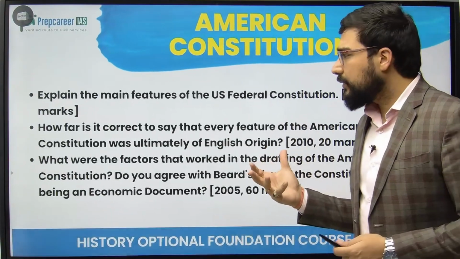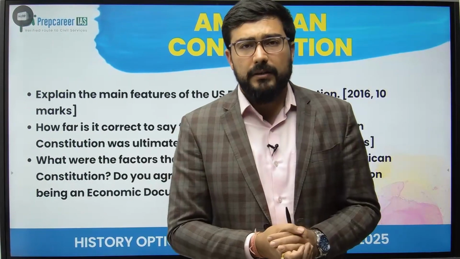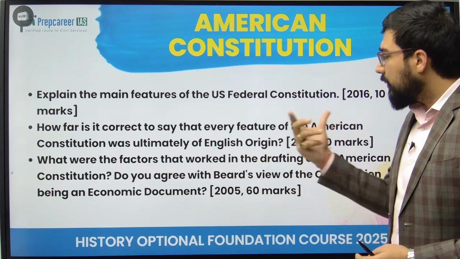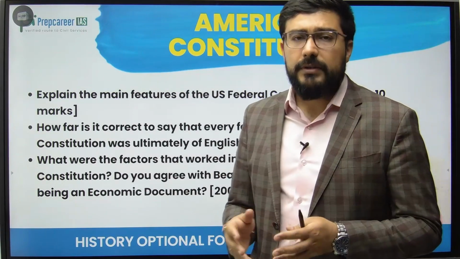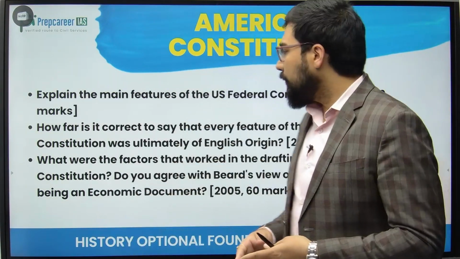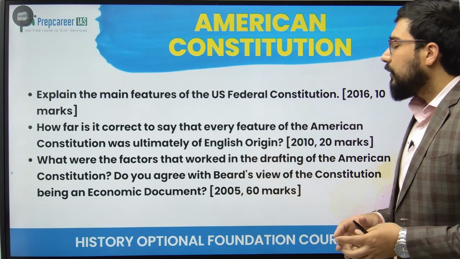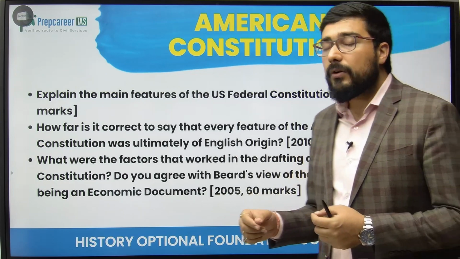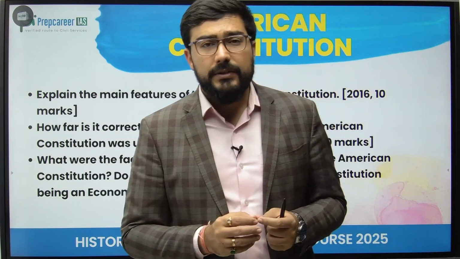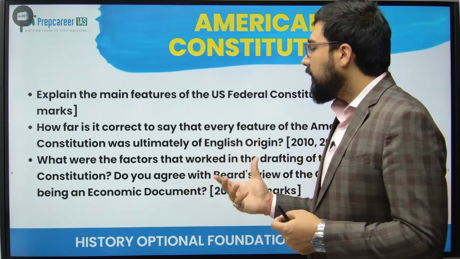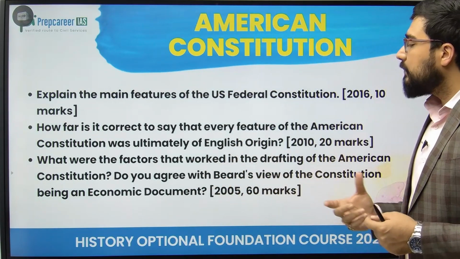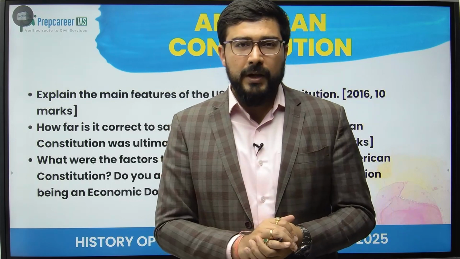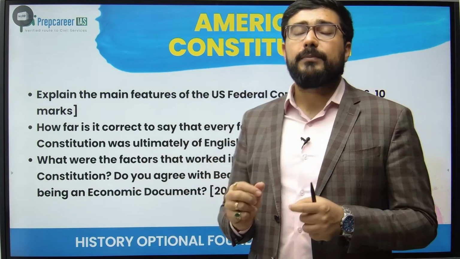When we see the constitution, two to three categories of questions are coming. Number one, they're just asking for the main features. Second, they're asking about the comparison between the American constitution and the English constitution, which is unwritten in nature. तो वो easy हम सब लोगों के लिए पॉलिटिक्स से भी समझ में आता है. And finally, the question talks about what factors led to the creation of this constitution. And second, can we call it an economic document? If we see Charles Beard's viewpoint, he calls it an economic document, but this viewpoint has been contested by Forrest McDonald, who calls it a holistic document, right? So historiography also plays a part, right?